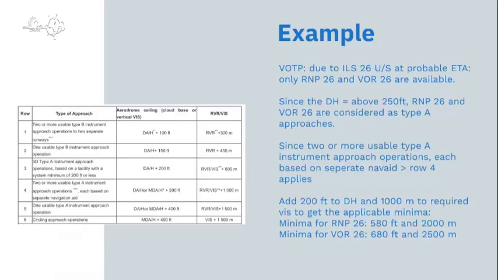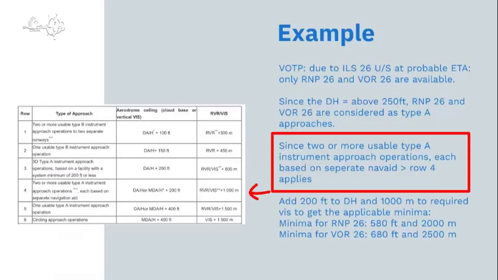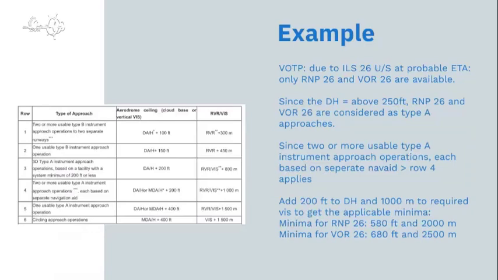And since the DH of the RNP and the VOR approach are above 250 feet, we can consider them as type A approaches. Also, the VOR approach is based on a VOR and the RNAV is based on GPS, so we have separate nav aids, meaning that bracket 4 applies, or row 4 applies, meaning that there are 2 or more usable type A instrument approach operations, each based on the separate navigation aid.